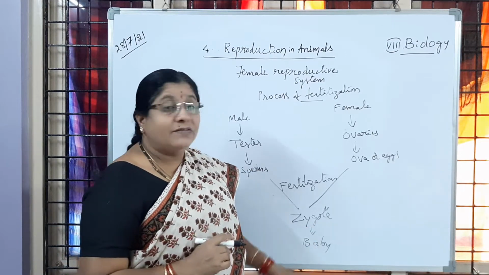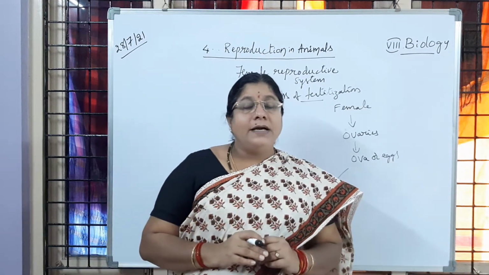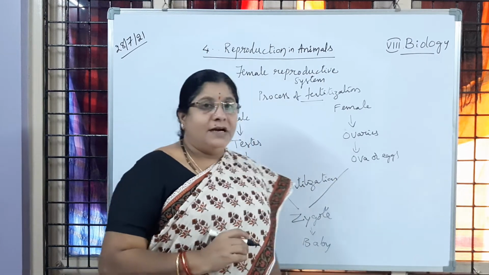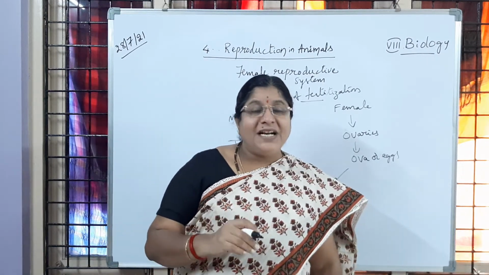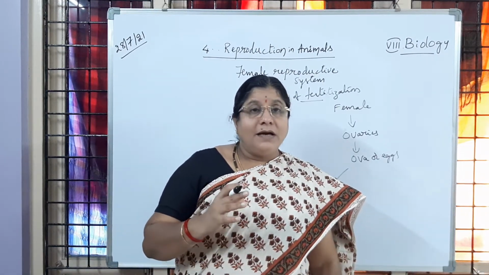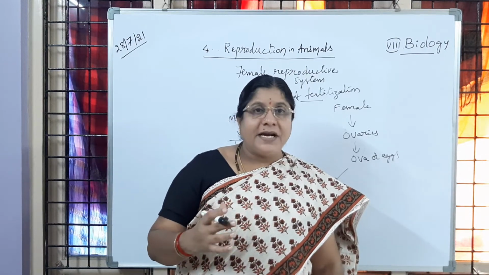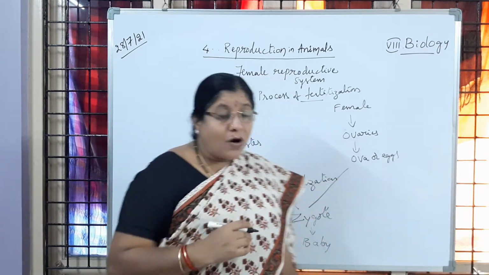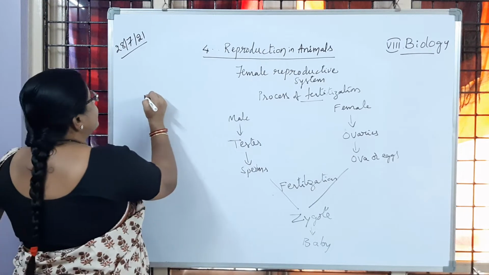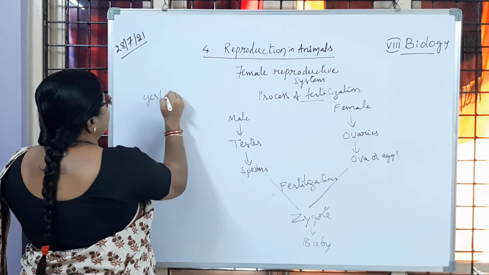So the zygote is developing in the uterus and the baby will be delivered. What do we call the development of baby in the mother's womb for a certain period of time? That is called the gestation period.